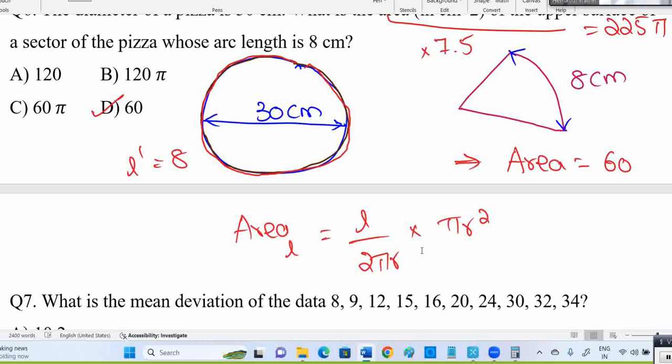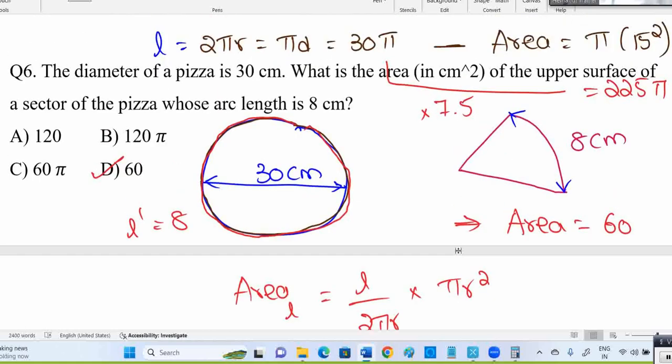Okay, the entire 2 pi r is the length. L is a part of that. If you want that much, then from that dividing factor, the main area also should be divided by that. That's what I did. If you want the formula, add it to your mind, you can use this formula. You can find this formula available in textbooks.